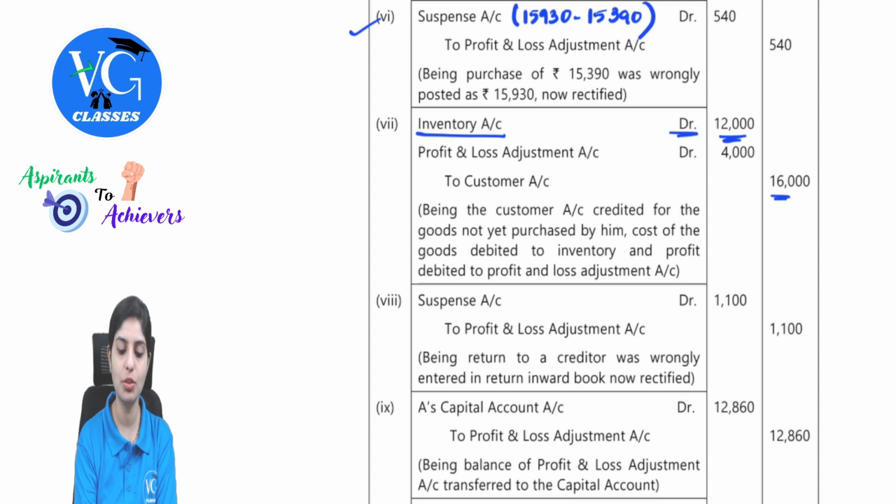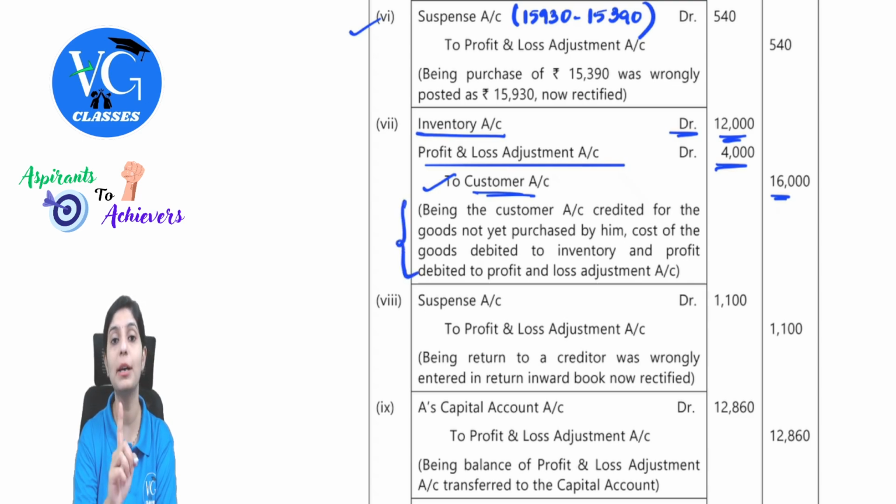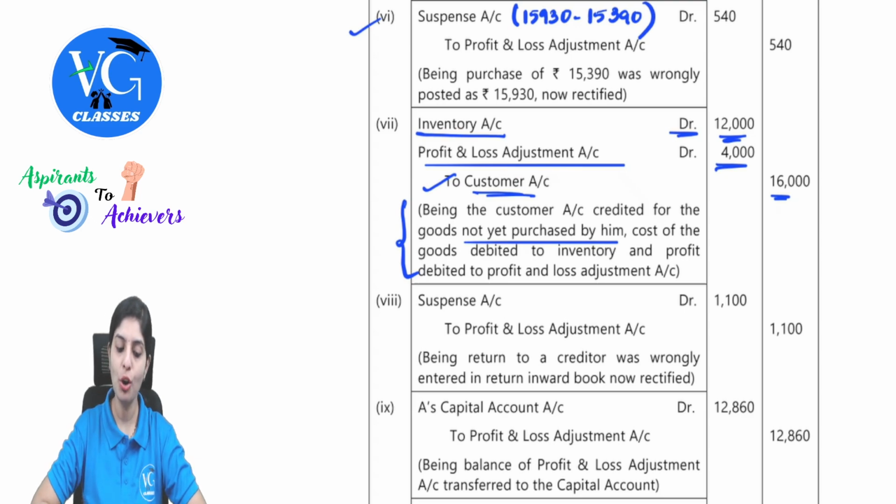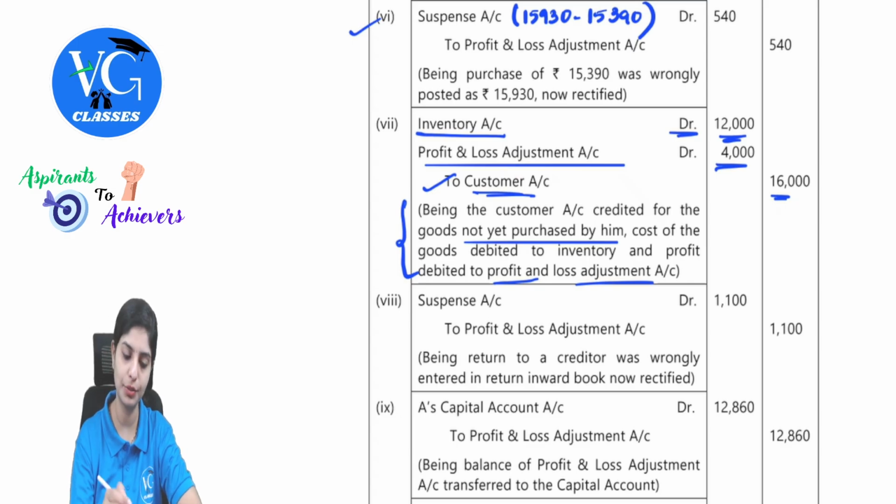And this 16,000, because I considered it as sales, the entry would have been customer account debit to sales, or debtors account debit to sales. So I'm just reversing by crediting the customer. There was profit involved, so that will be routed through profit and loss adjustment, 4,000. Observe the narration also, so you will have proper clarity now. Being the customer account credited for the goods not yet purchased by him, because when it was considered as sale, we would have debited. So here we are crediting the customer, cost of the goods debited to inventory, and profit debited to profit and loss adjustment account. I hope this is comfortably understood.